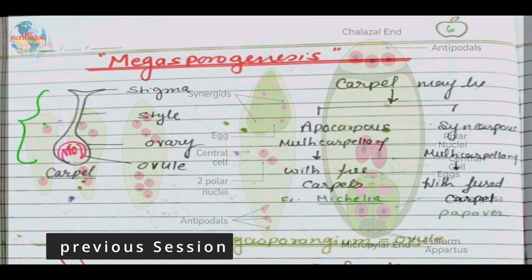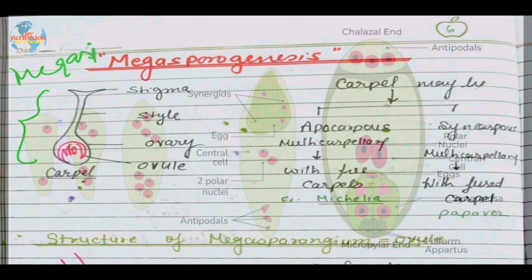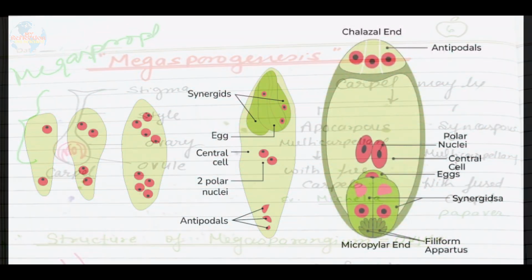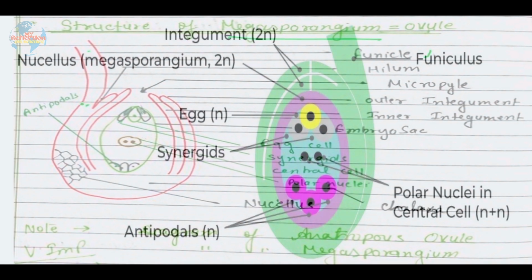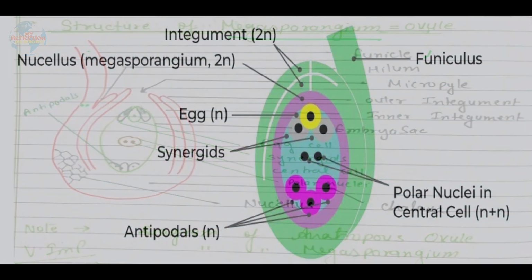Carpel is called as megasporophyll. This is called as megasporophyll, which is second, the point of connection between the body of ovule.